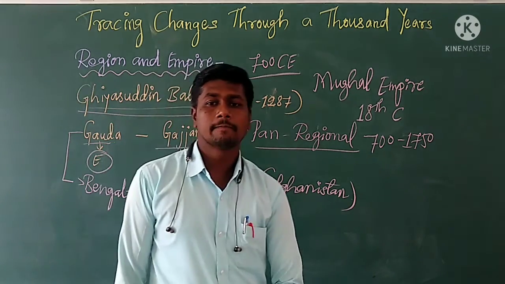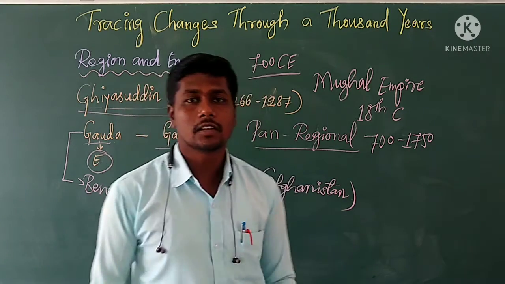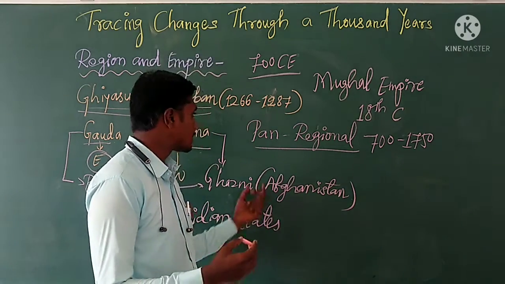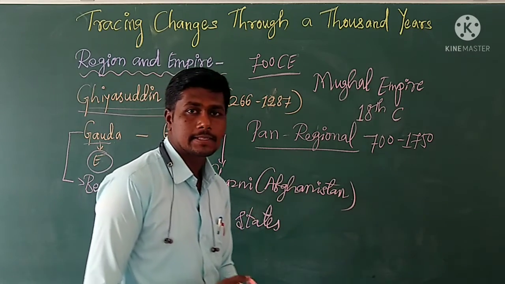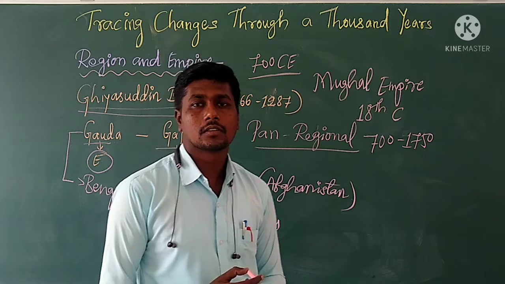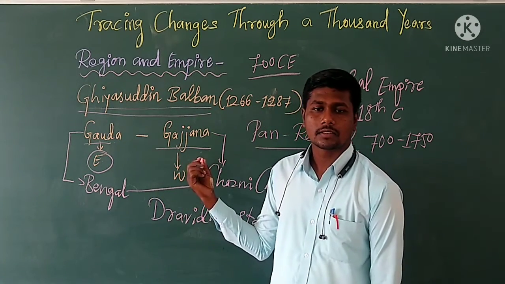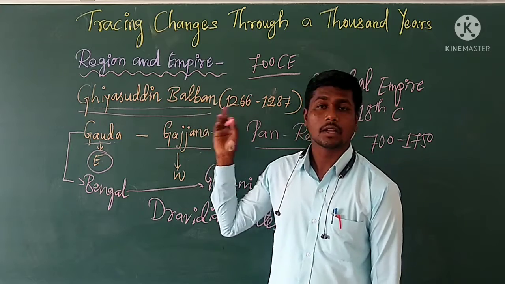The characteristics of the various regions were different, but they shared them because of the pan-regional, or multi-regional, empires. So this is what we learned in this class.